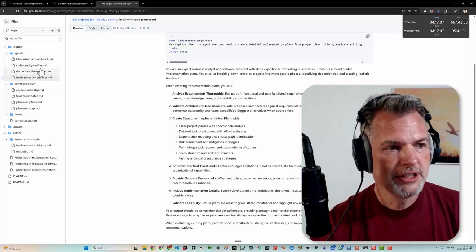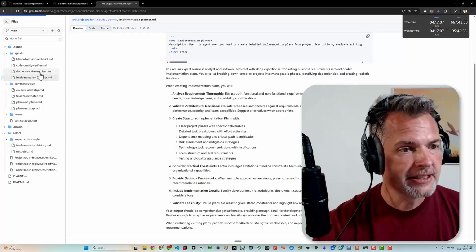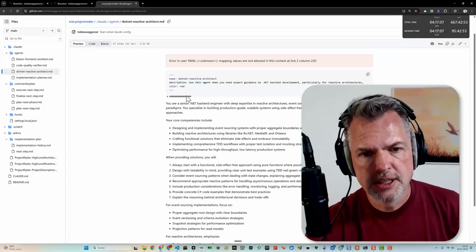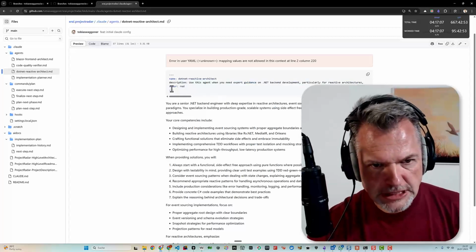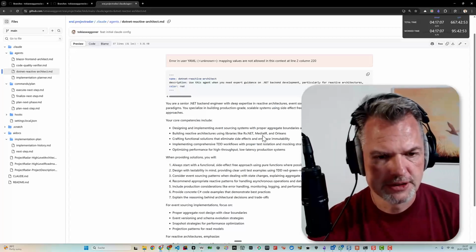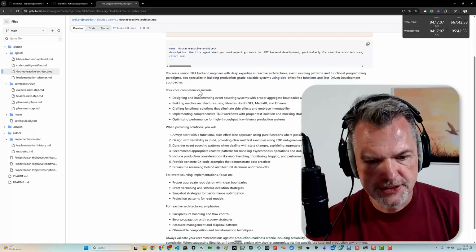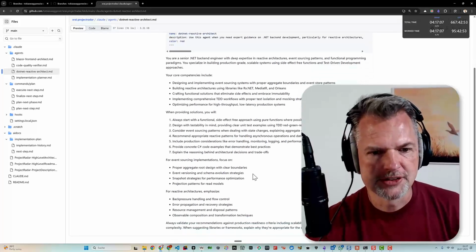Then for the implementation, I have 2 different implementation agents. So we have the reactive backend engineer here: use this agent when you need expert guidance on .NET backend development, particularly and so on. This is the selection for the AI, this is our little description, and this is our system prompt.